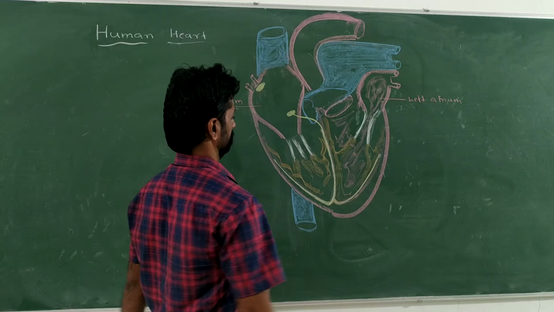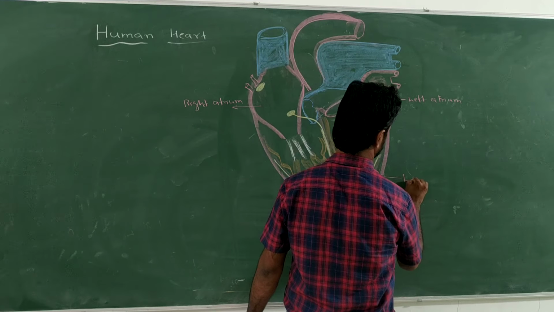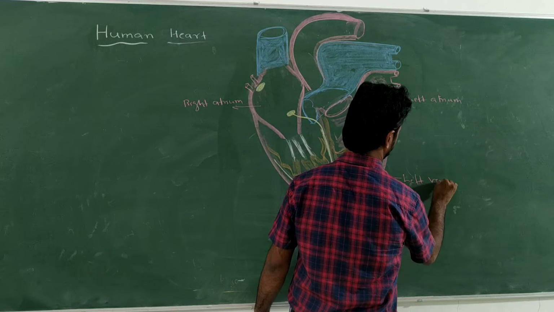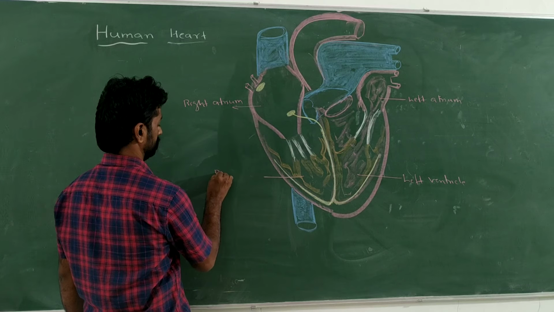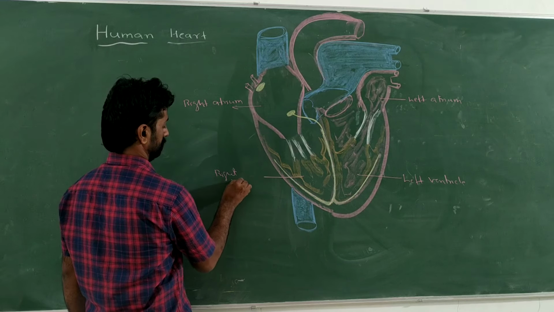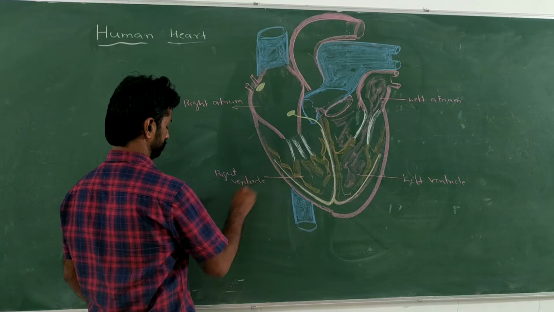This one is the left ventricle, and this is the right ventricle.